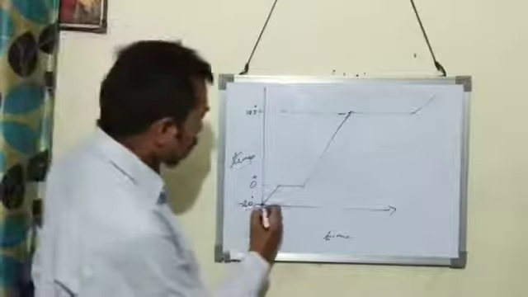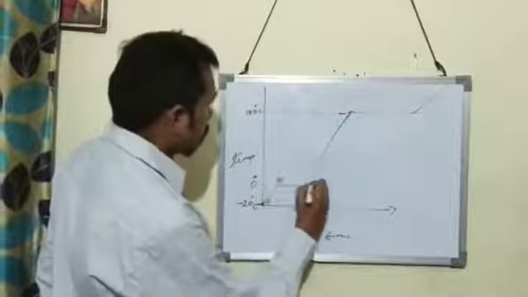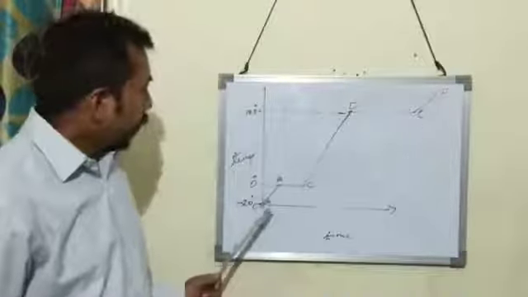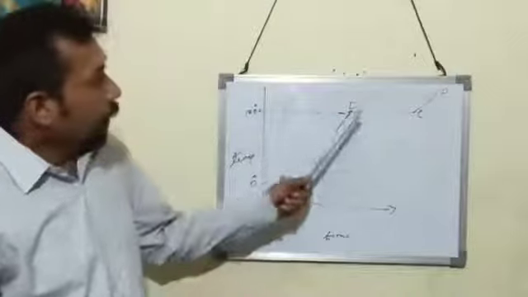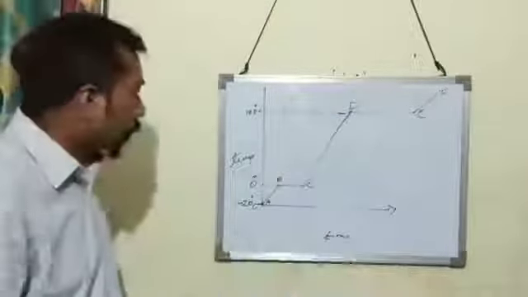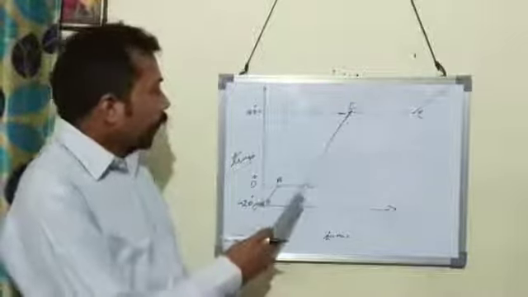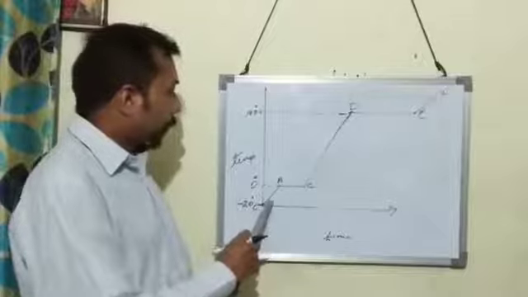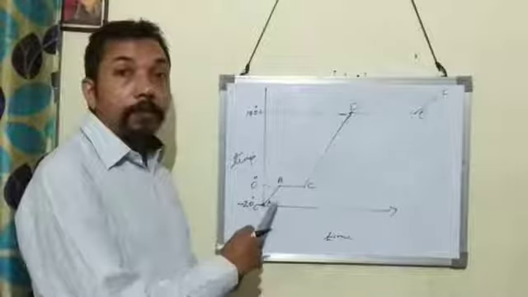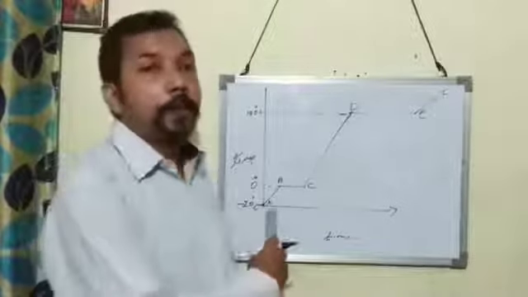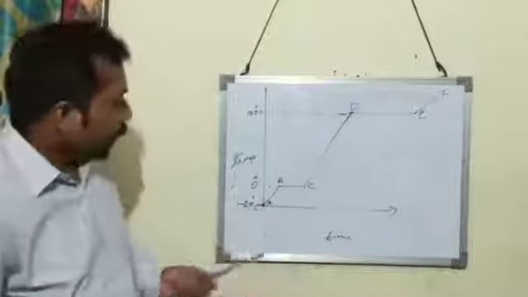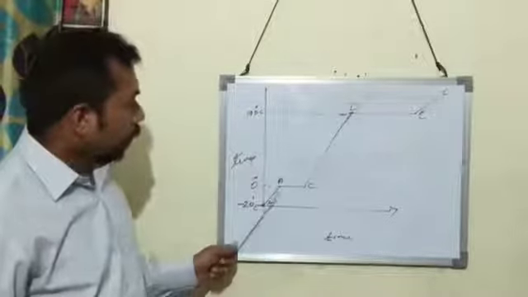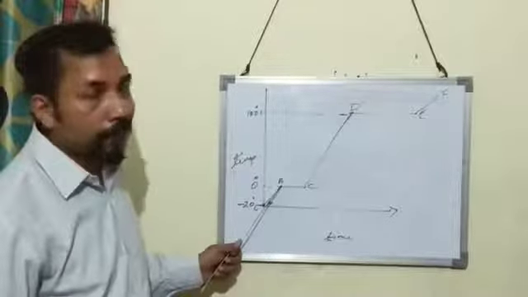Some names are also given. Suppose that these are A, B, C, D, E, like AB, BC, CD, DE, EF. Then what does this graph represent? AB shows that this is the heating curve of ice. On heating ice at minus 20 degrees Celsius, its temperature comes to 0 degrees Celsius.